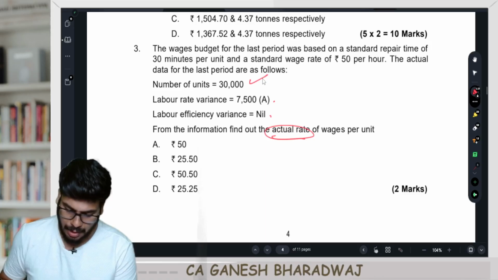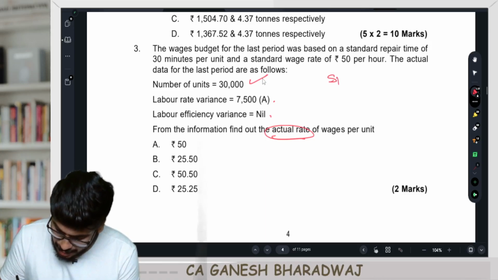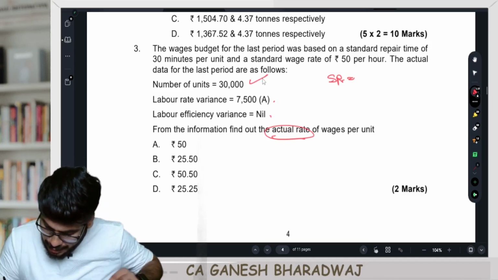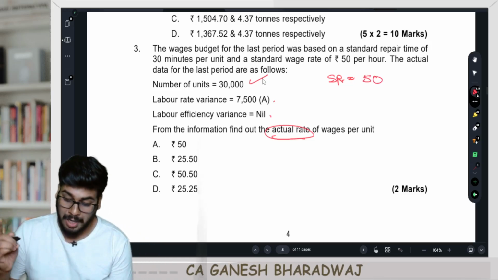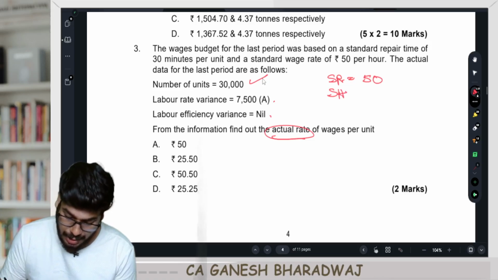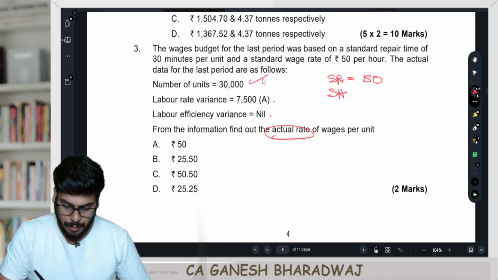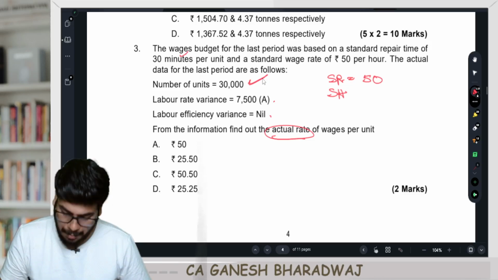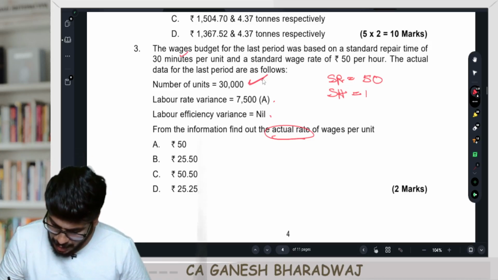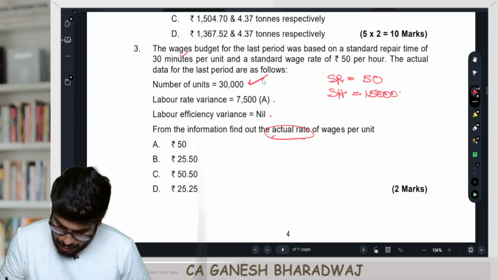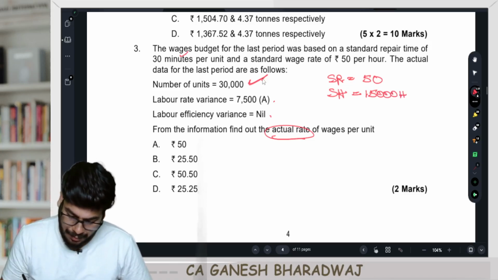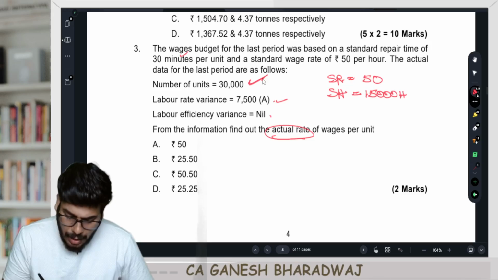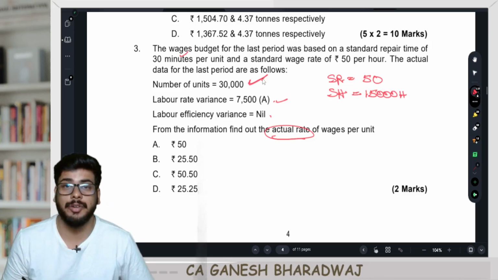Now guys, what have they given here? Standard rate is how much? It's going to be 50 rupees per hour. Correct? Standard rate is how much? 50 rupees. Now, what is going to be the standard hours in total? Every unit you are allowed to take 30 minutes, that is 0.5 hours, right? So 0.5 into the number of units, 30,000. So the standard hours is going to be 15,000 hours. Clear with this guys, right? Now they have given the rate variance is how much? The rate variance is going to be 7,500.